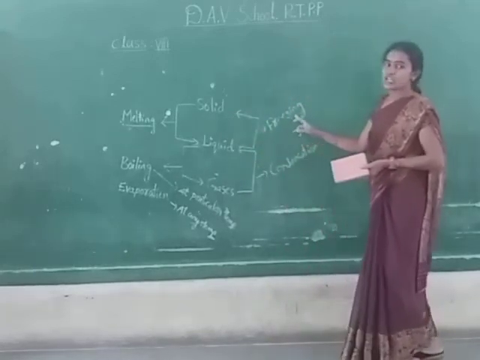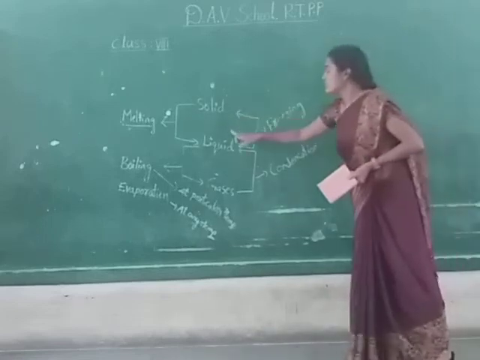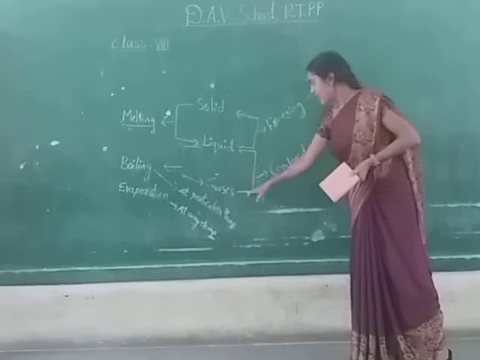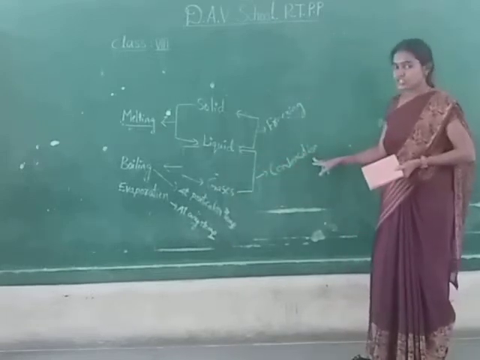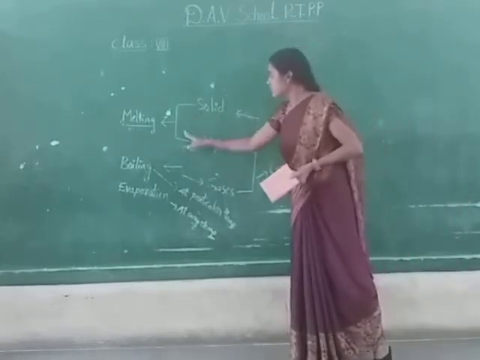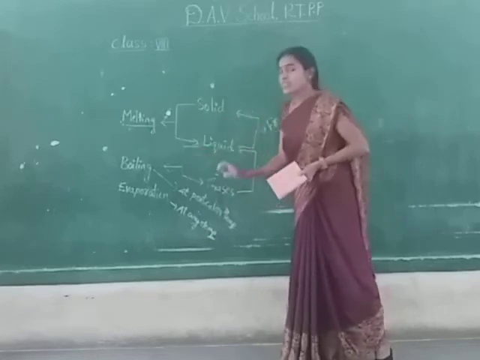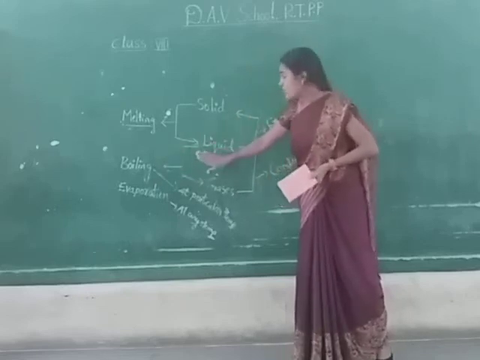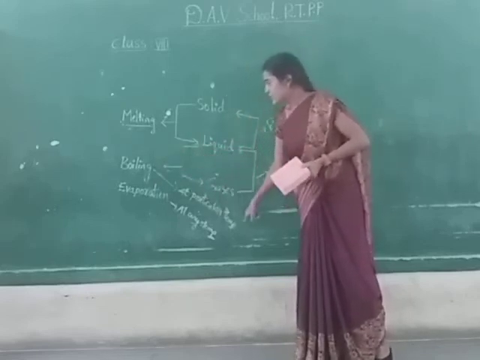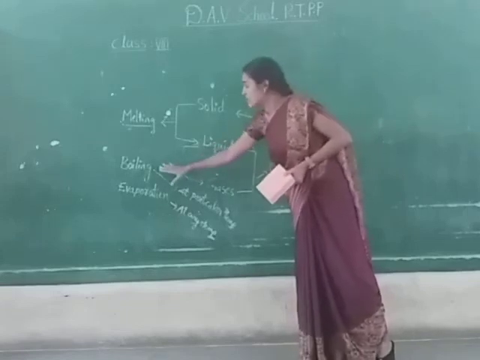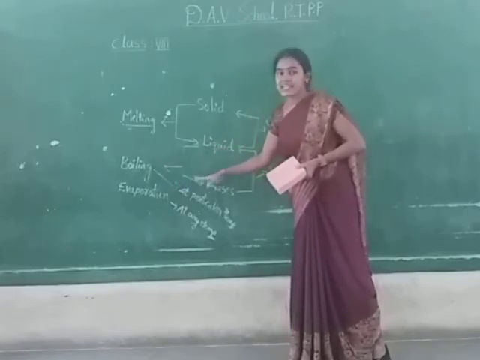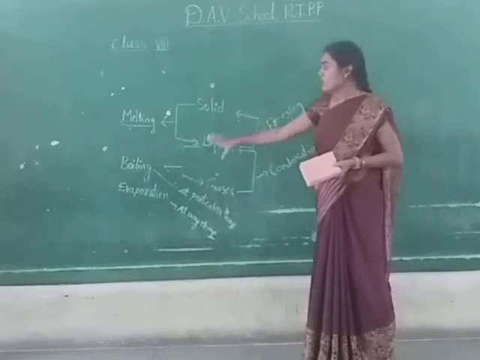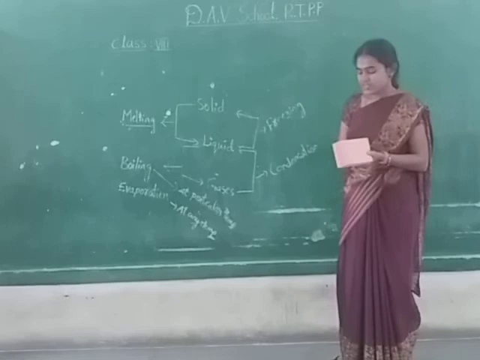What is freezing? The change of state from liquid to solid is called freezing. The change of state from gas to liquid is called condensation. The change of state from solid to liquid is called melting. The change of state from liquid to gas is called boiling, if this process takes place at a particular temperature. If this process takes place at any temperature, then it is called evaporation. These are all the different changes of state.